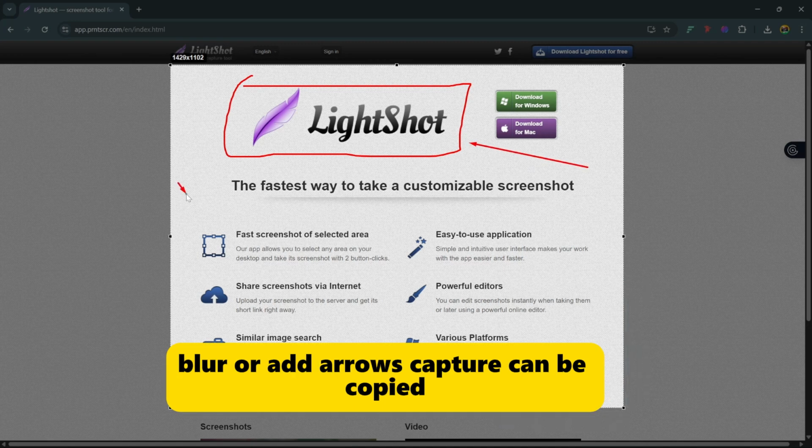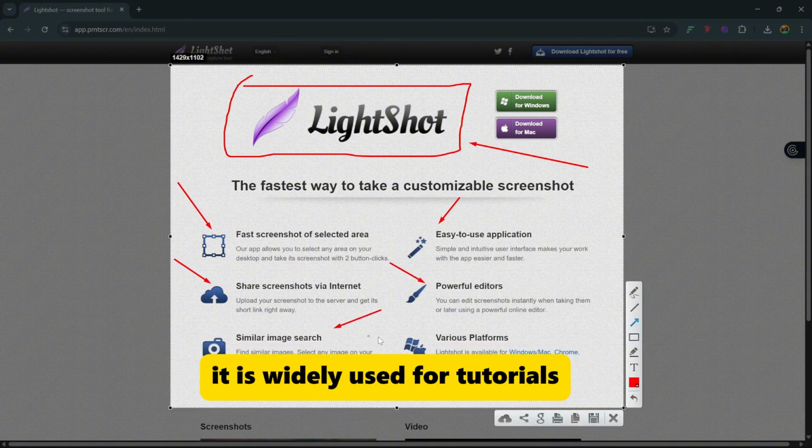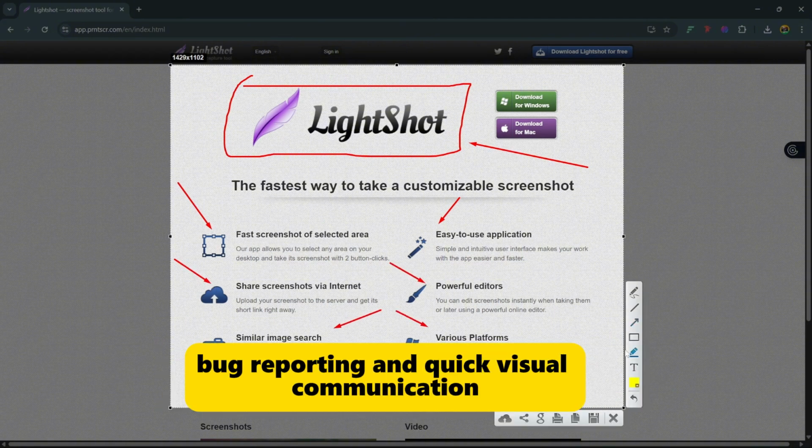The capture can be copied, saved locally, or uploaded instantly to generate a shareable link. Because of its minimal friction, it is widely used for tutorials, bug reporting, and quick visual communication.